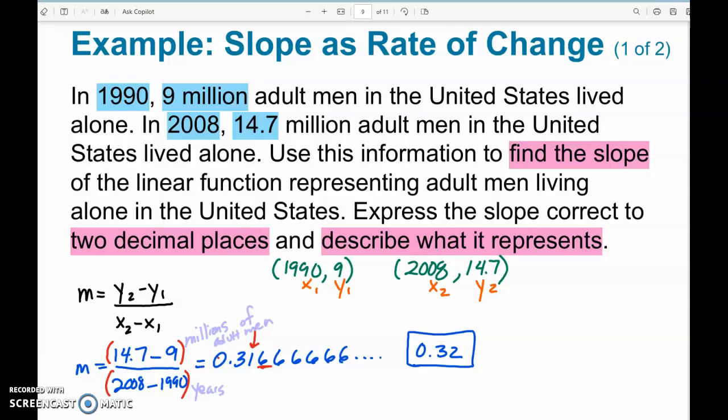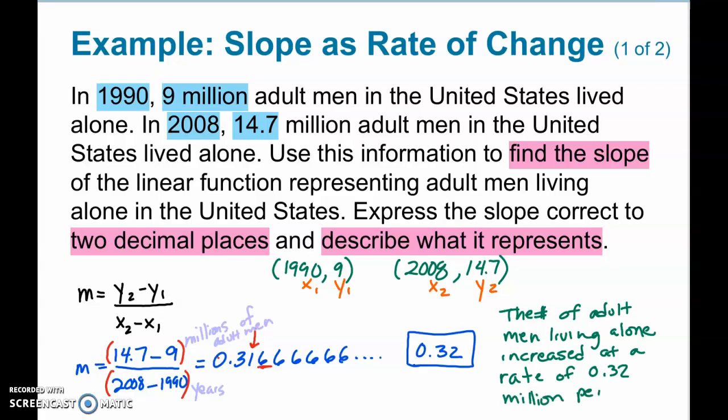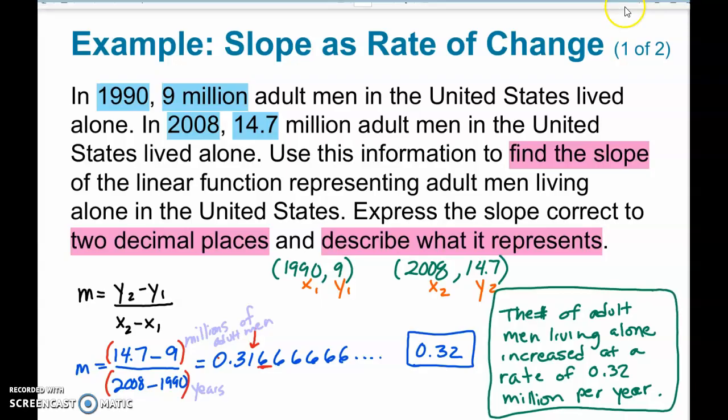So I'm going to write it out for you. The number of adult men living alone increased at a rate of 0.32 million per year. So this would be a description of what the slope represents.